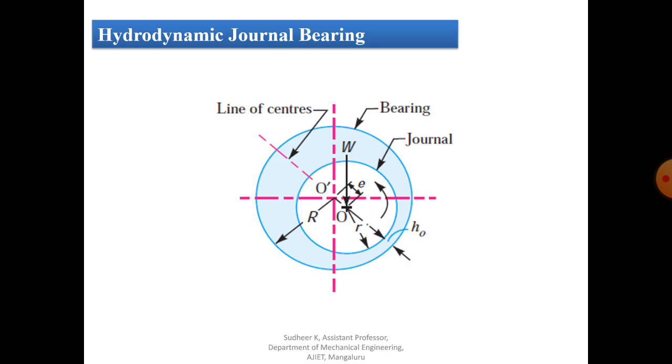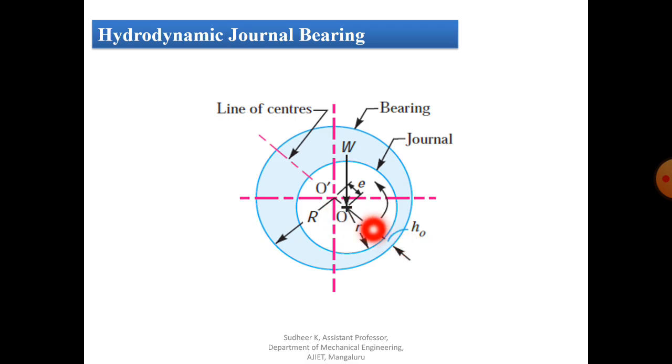Similarly, we have one more terminology, eccentricity. It is the radial distance between the center O of the bearing and the displaced center O dash of the bearing under load. After rotation, the centers of the journal and bearing will be different because of the fluid film. When it is subjected to load, there will be a small displacement, and that is called eccentricity. It is denoted by small letter e.